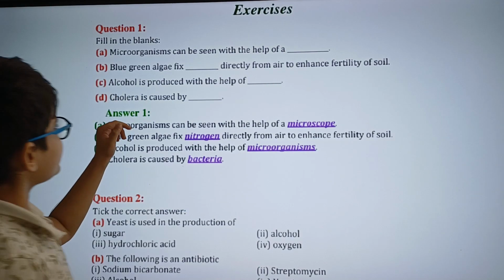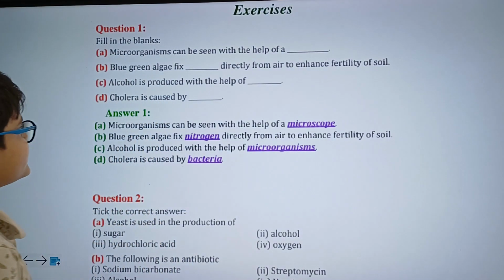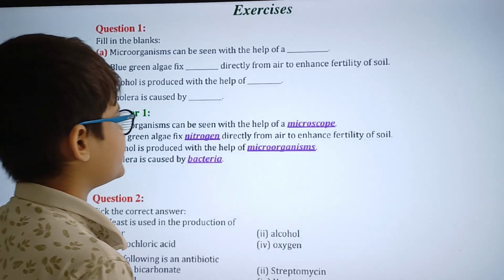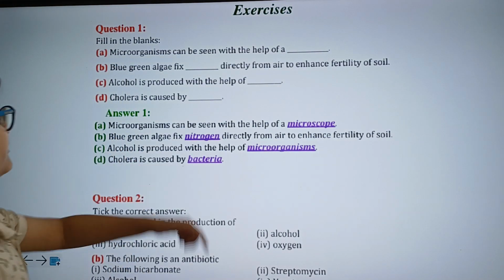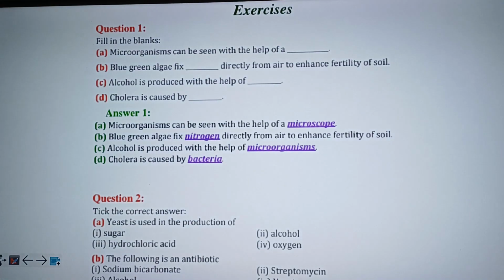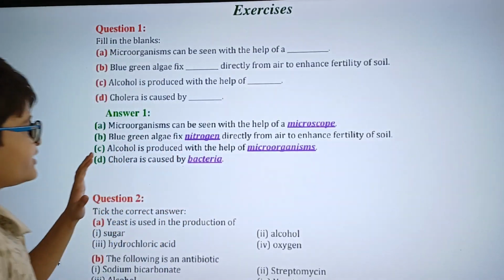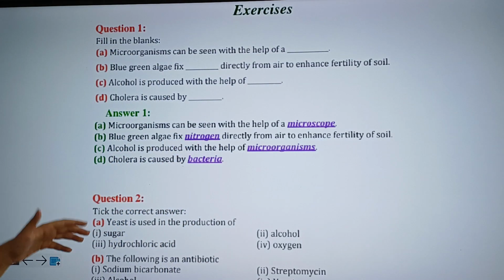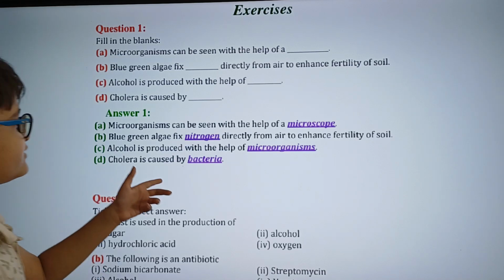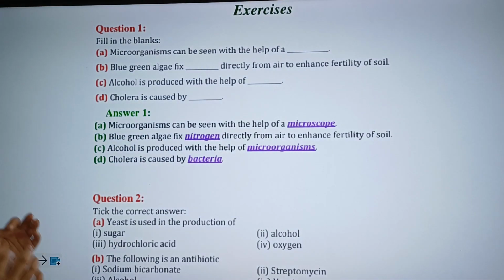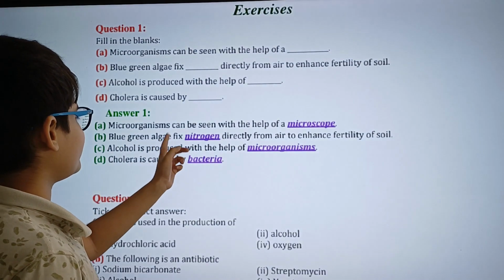Moving on to the second question. Blue-green algae fix dash directly from air to enhance fertility of soil. The answer for this question will be nitrogen. The reasoning for this answer is that the fertility of the soil is enhanced by nitrogen, because various nutrients such as nitrogen are needed to enhance the fertility of soil. And hence, blue-green algae can fix nitrogen.